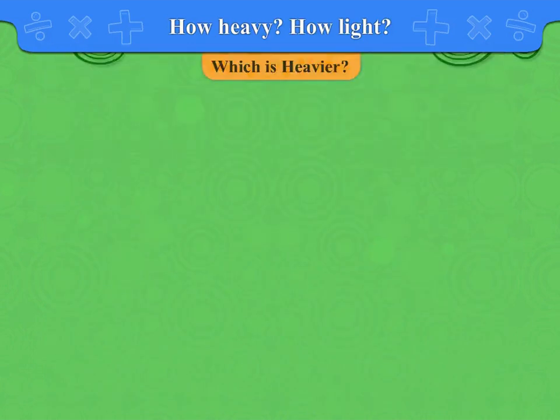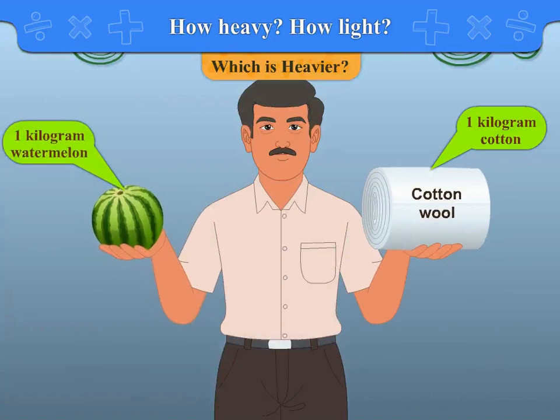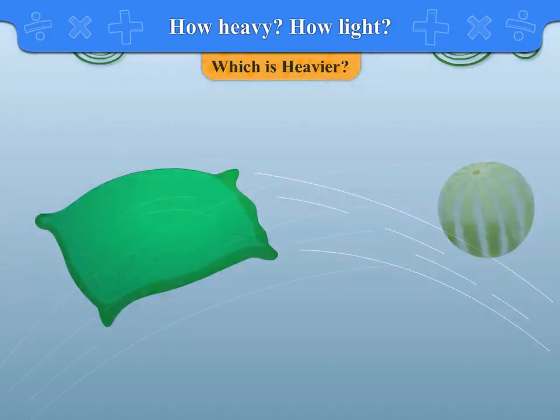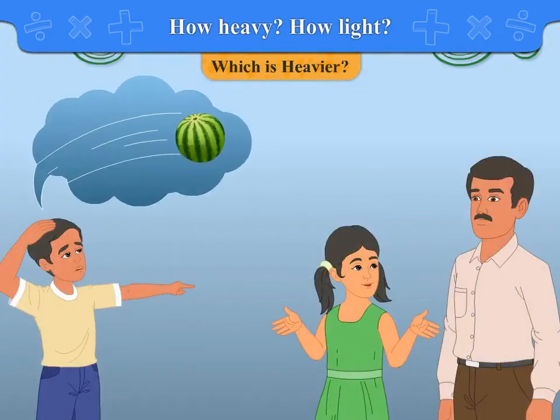Which is heavier? Mohan's boss asked, which is heavier, 1 kilogram cotton or 1 kilogram watermelon? 1 kilogram cotton and 1 kilogram watermelon both are equal. Mohan says, Sir, she threw a 1 kg watermelon at me.